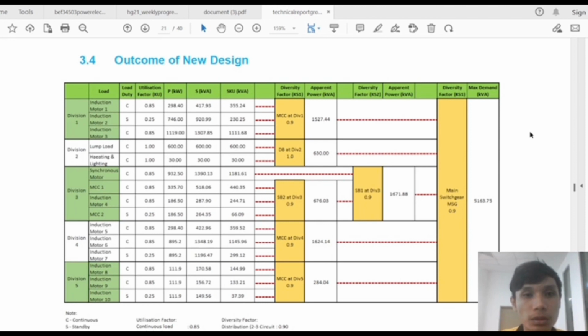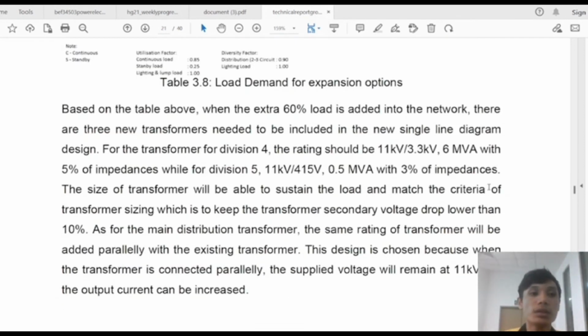So basically, the outcome of the new design is the addition of division 4 and 5 as required by the assignment. For division 4, we will add 3 induction motors, which are induction motor 5, 6 and 7. And for division 5, we will also add 3 induction motors, which are induction motor 8, 9 and 10. After we total all the divisions, which are divisions 1, 2, 3, 4 and 5, we will get a maximum demand of 1163.75 kVA.